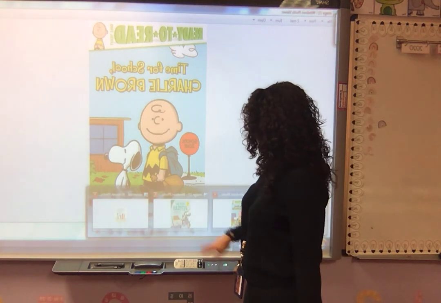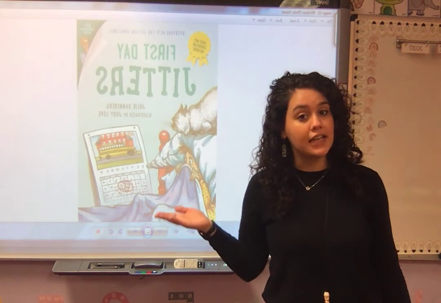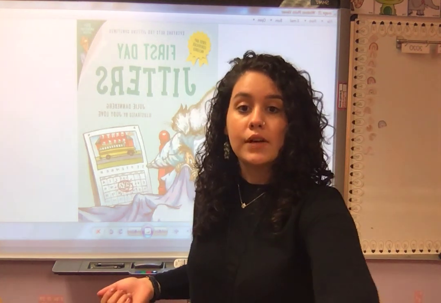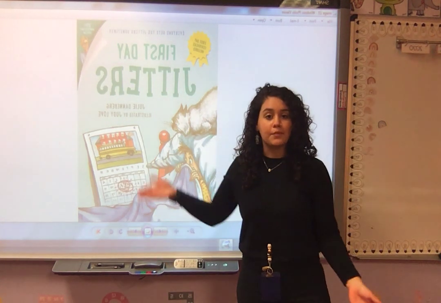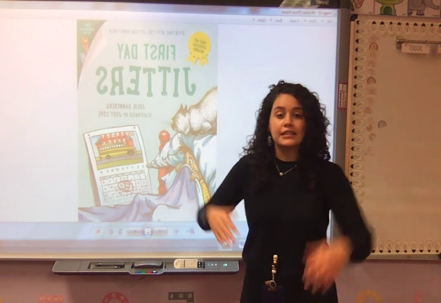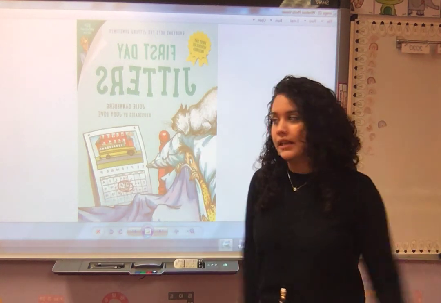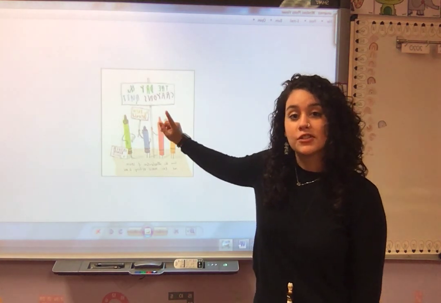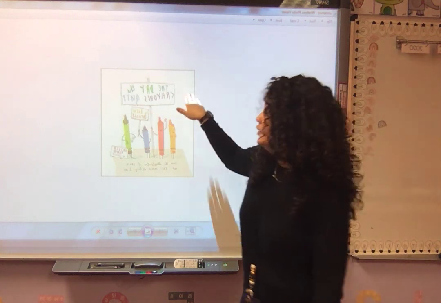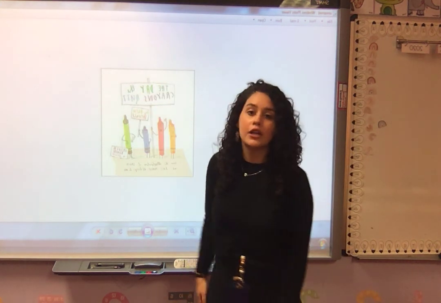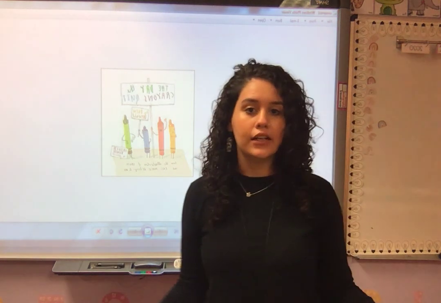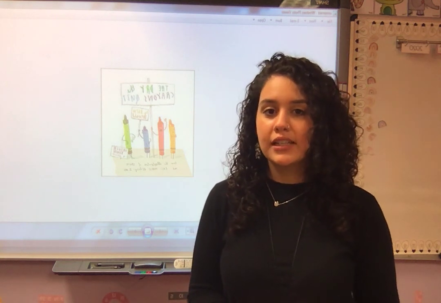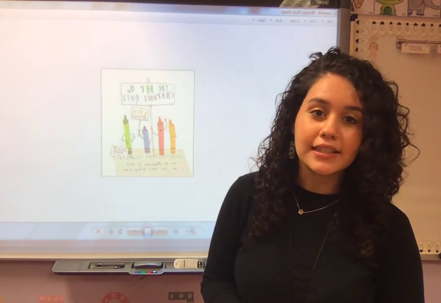The main idea in this book, First Day Jitters, let's look at the title, First Day Jitters. The main idea here was that it's the first day of school. It was the main character's first day of school. So that's the main idea, the big thing that happened. Over here, what was the main idea? The day the crayons quit. The crayons quit school. If you look at the title, you can always find the main idea in the title because the main idea is what the story is about, and the title usually gives us a little sneak peek about what the book is going to be about.